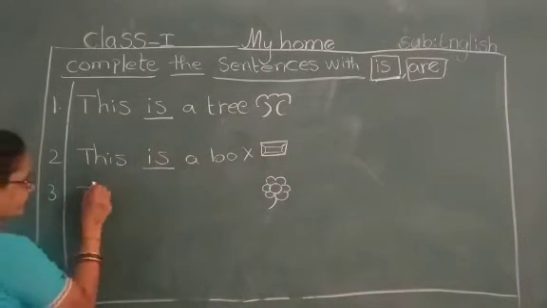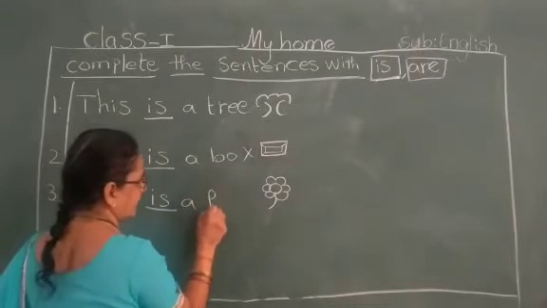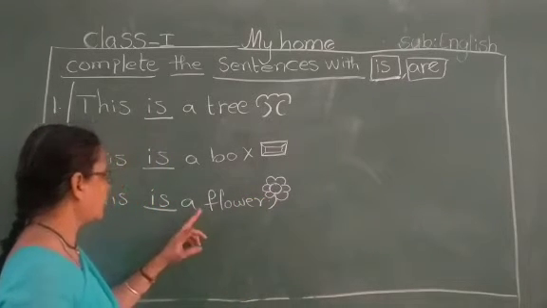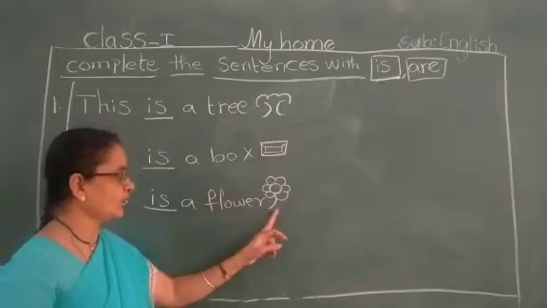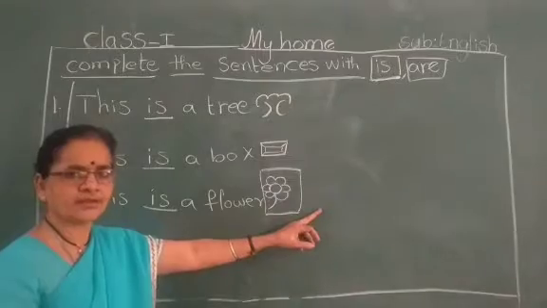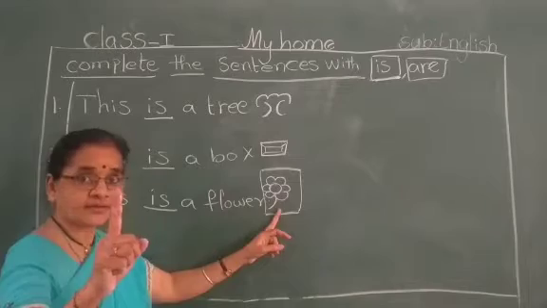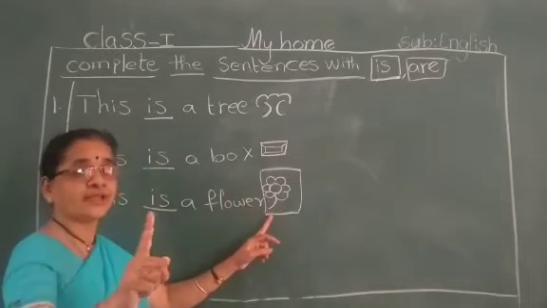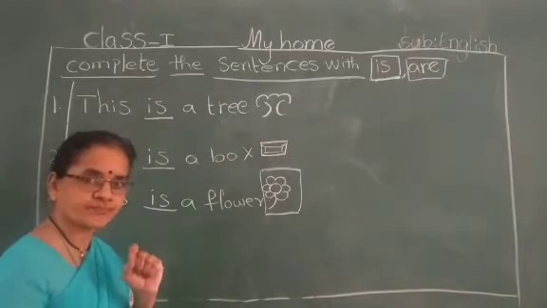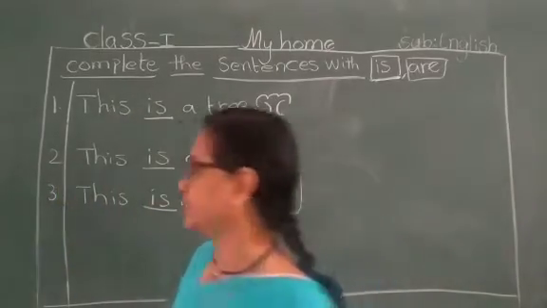I am writing. This is a flower. Now, here A means only one. A means only one flower. So many? No, only one flower. So, A means only one. Whenever only one thing, we have to use is. Okay? Understood? Be careful and listen properly. Then you will get easily.